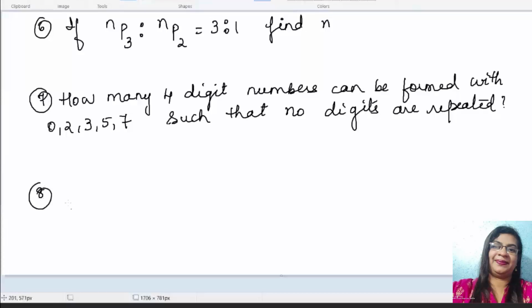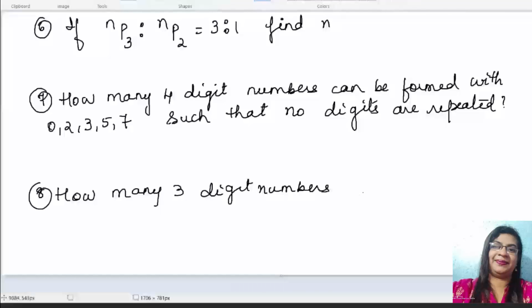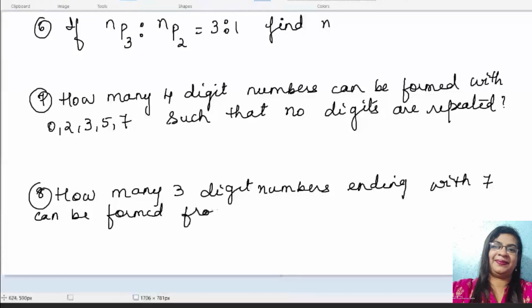Correct. So next question. How many 4-digit numbers can be formed with the digits 0, 2, 3, 5, 7 such that no digits are repeated. No digits are repeated. Okay, I will give you the 8th question also, then I will explain all the 3 together.